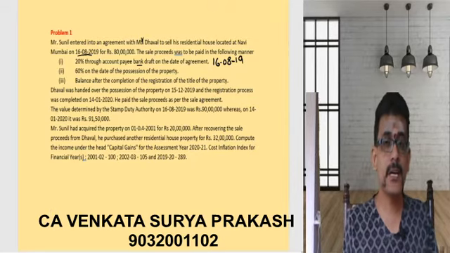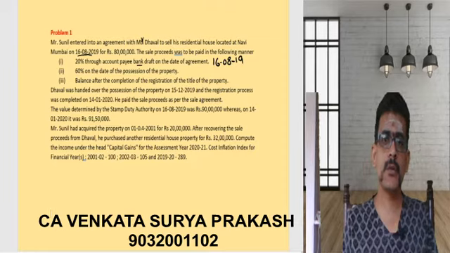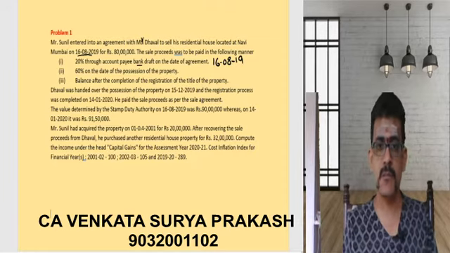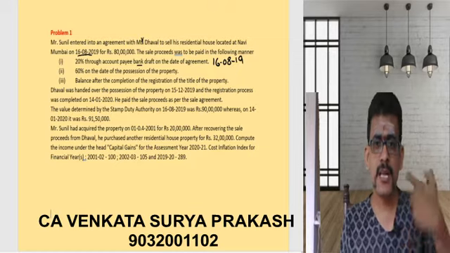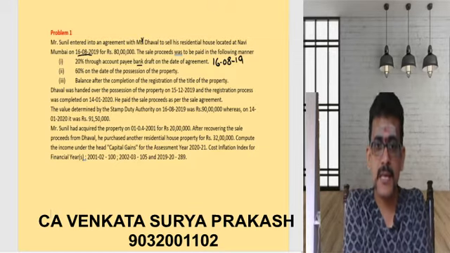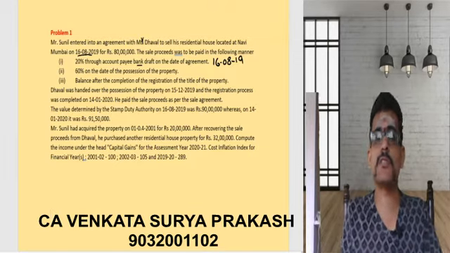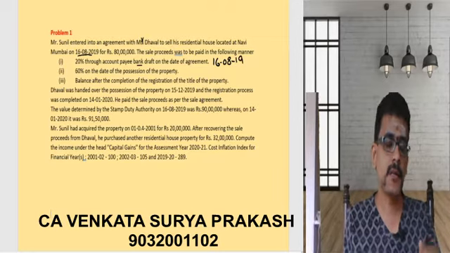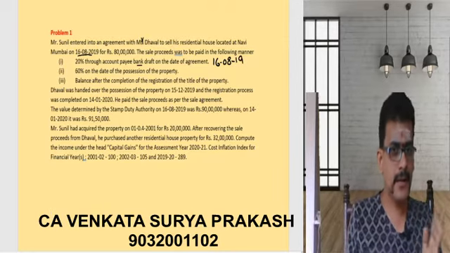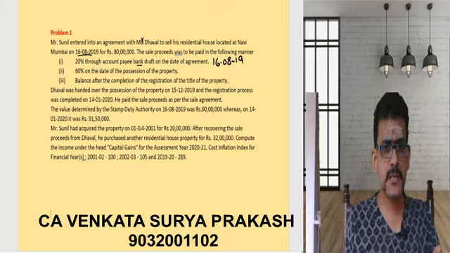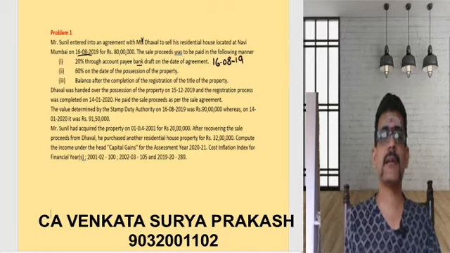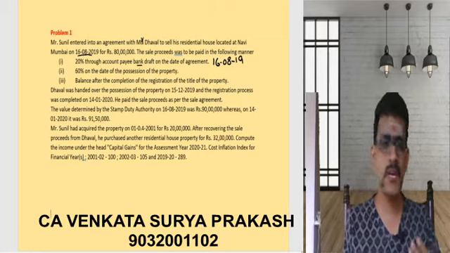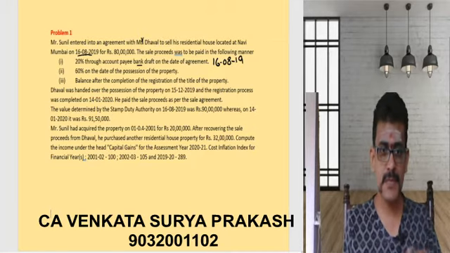So on the date of possession, he is going to transfer the 60%. That means 48 lakhs will be transferred on the date of transferring the possession, and the balance after completion of registration. So three parts are there: 20% at the date of agreement, 60% at the time of transfer of the possession of the property, and the balance at the time of completion of registration of the property. So that's the basis.